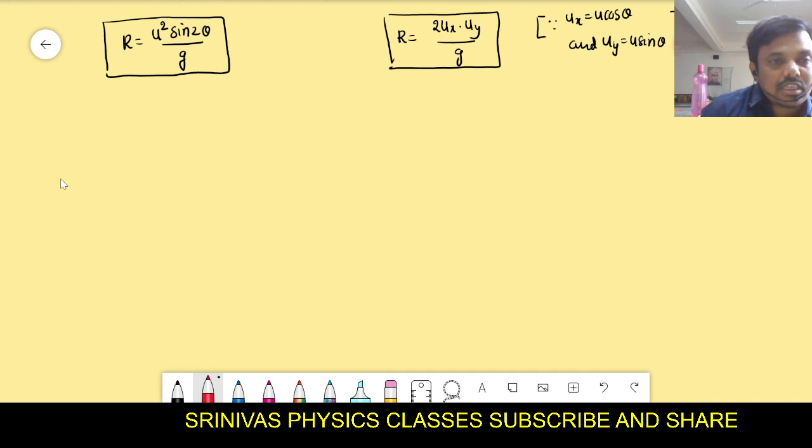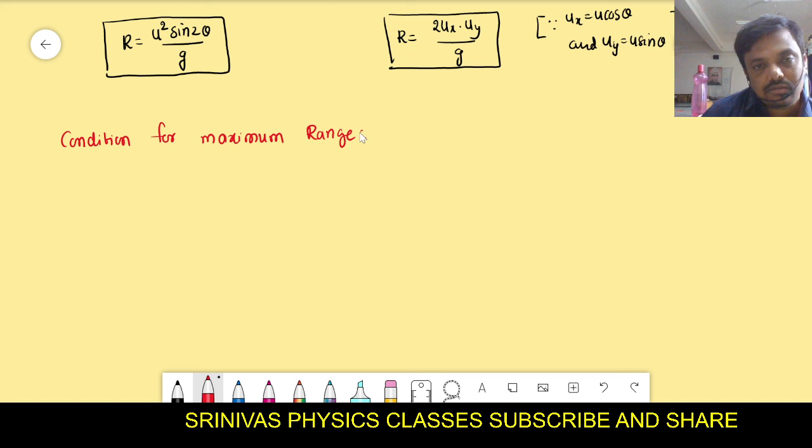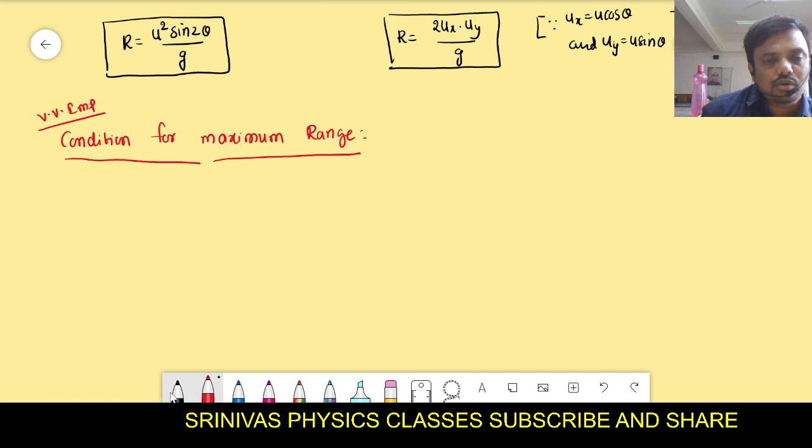When will we get the maximum range? Condition for maximum range, very important. Surely you will get a question from this. Maximum range condition is that you want to throw the object in such a way that it should fall a very long distance.